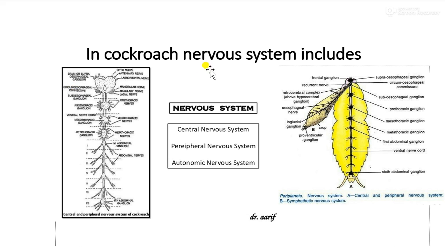This nerve ring is formed by the pair of supraesophageal ganglion, circumesophageal commissure, and subesophageal ganglion. Look at this supraesophageal ganglion.